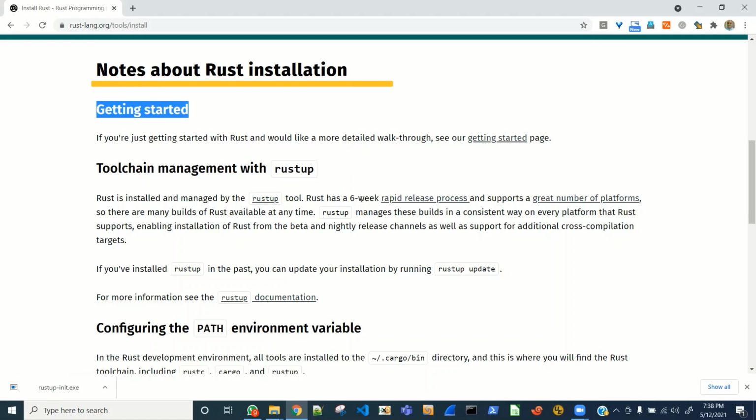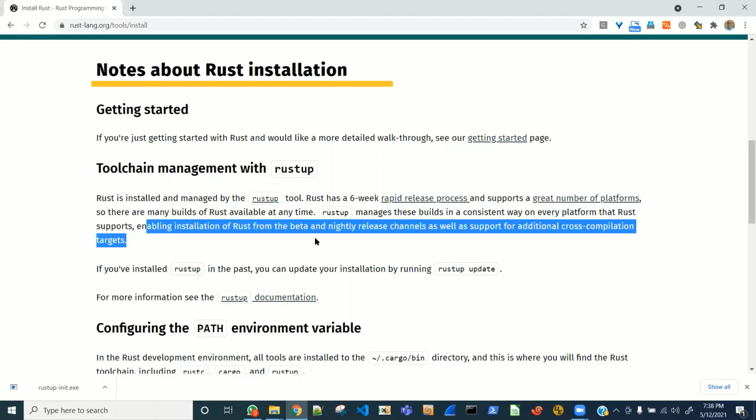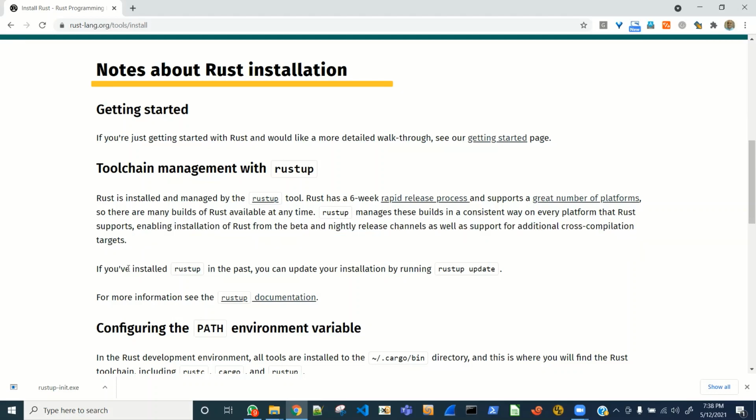Rust has a 6-week rapid release process and supports a great number of platforms. So there are many builds of Rust available. Rustup manages these builds in a consistent way on every platform. That's good. Rustup supports enabling installation of Rust from the beta and nightly release channels, as well as support for additional cross-compilation targets. So this Rustup thing seems good. If you've installed Rustup in the past, you can update your installation by running this.